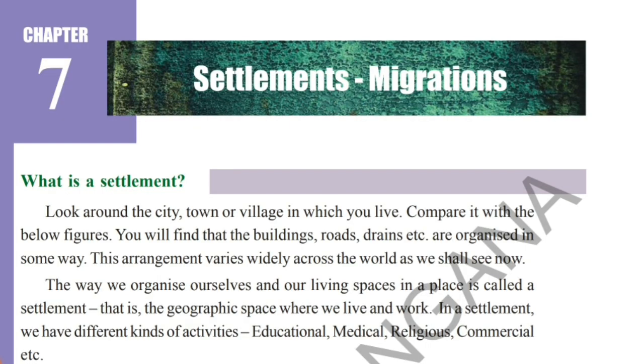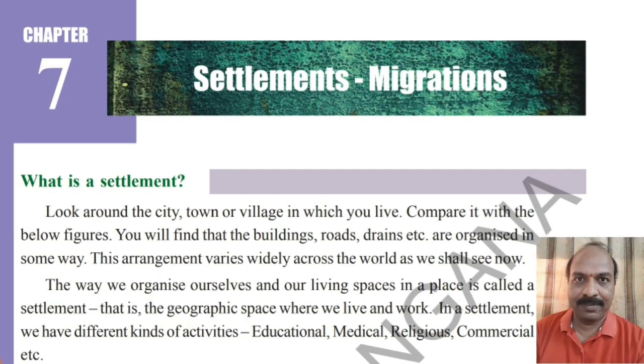In the 7th chapter, we are going to discuss settlements and migrations. In this, we are going to discuss what a settlement is, what migration is, under what circumstances people migrate from one place to another, why settlements change, and what types of places are formed as settlements. So we are going to discuss these problems of urbanization and aerotropolis, and also migration and types of migration, like seasonal and temporary migrations.